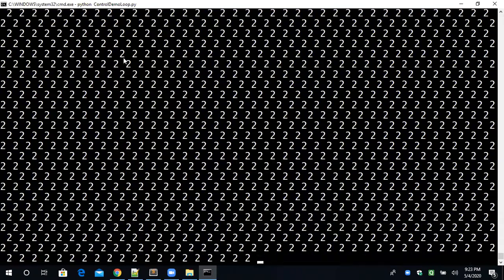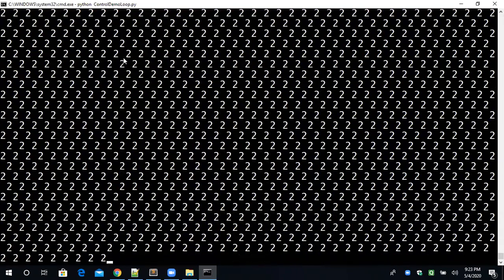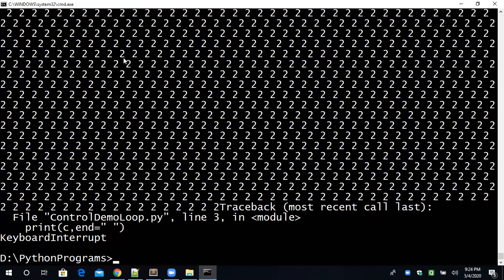This is basically the output of the infinite loop. So how to stop this? Control C. Control C is basically used for termination or stopping the infinite situations. Understand? Control C. Always remember these things as a programmer, because you can be trapped in some situation like that. Okay, fine. So you understand.